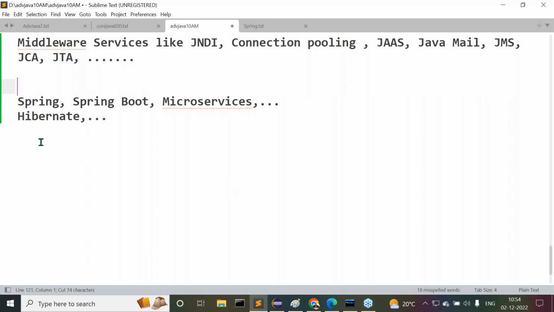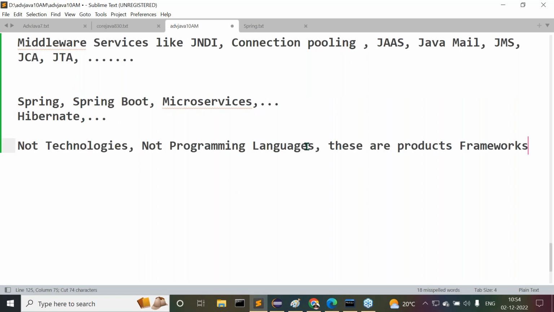Simply speaking, they are third party products, which are not provided by Sun Microsystems but provided by some third party organizations. One product provided by one company, like that we have all these many things now. Yes, sir, got my point or not?